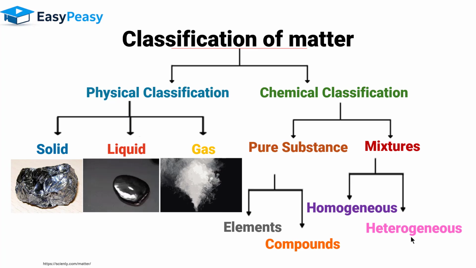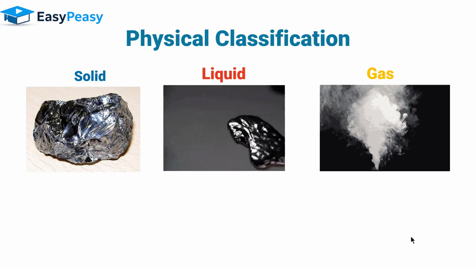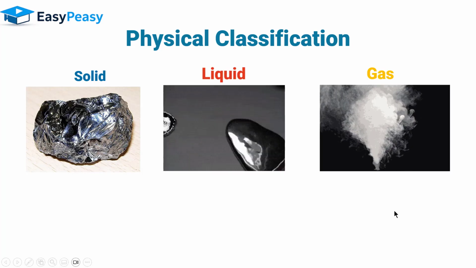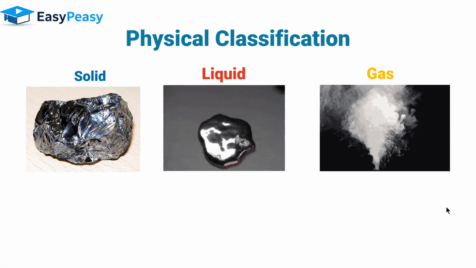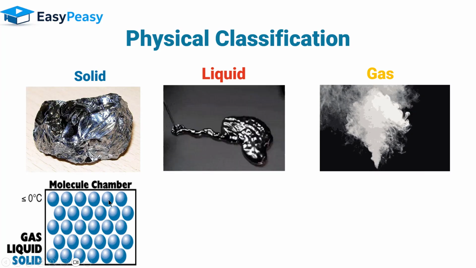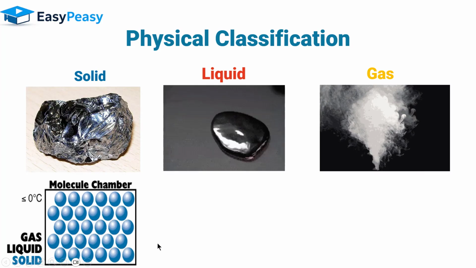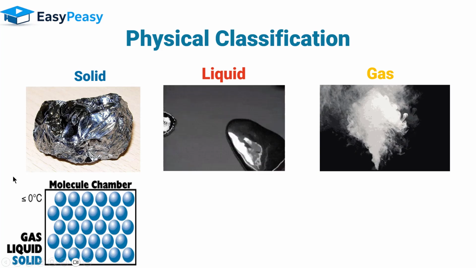So we will start with the physical classification. We already know that physical classification has solid, liquid, and gas. These physical forms are present due to the amount of space between the atoms of each thing. In solid, the atoms are very close to each other. They are almost vibrating, don't have too much space, and cannot move too far away.